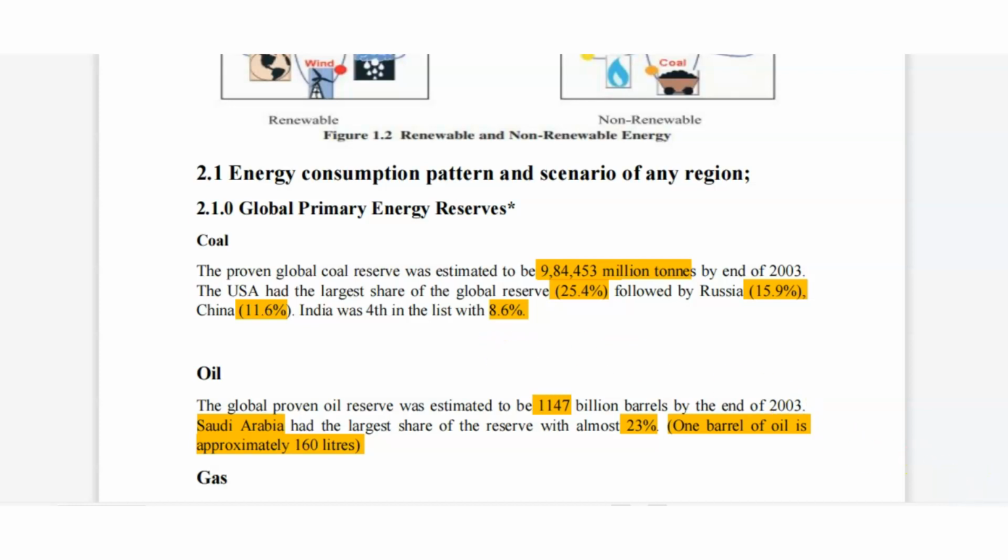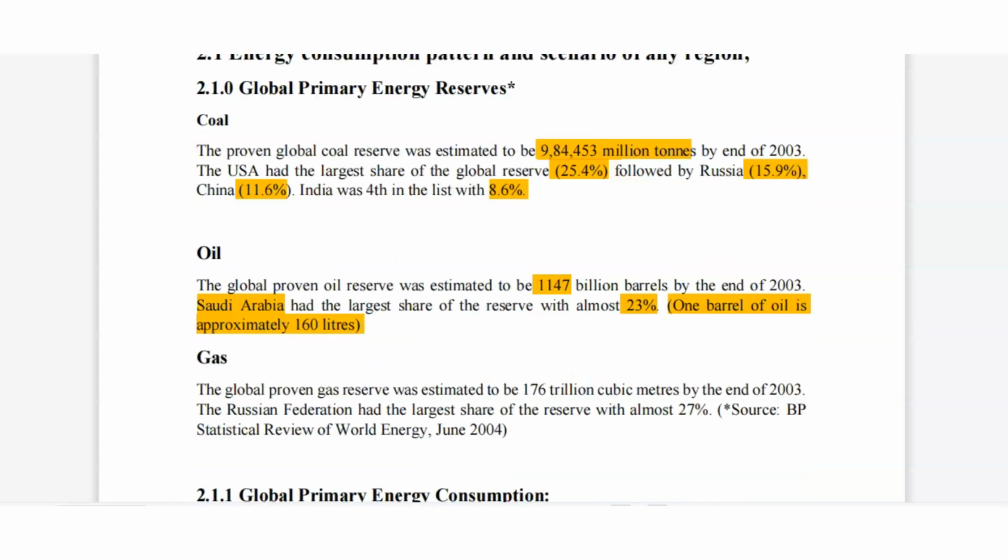Then we will read about gas. The global proven gas reserve was estimated at 176 trillion cubic meters by 2003. Again, we have to find out the figure for 2021. You have to research on Google or any other source, then read it and write it down.